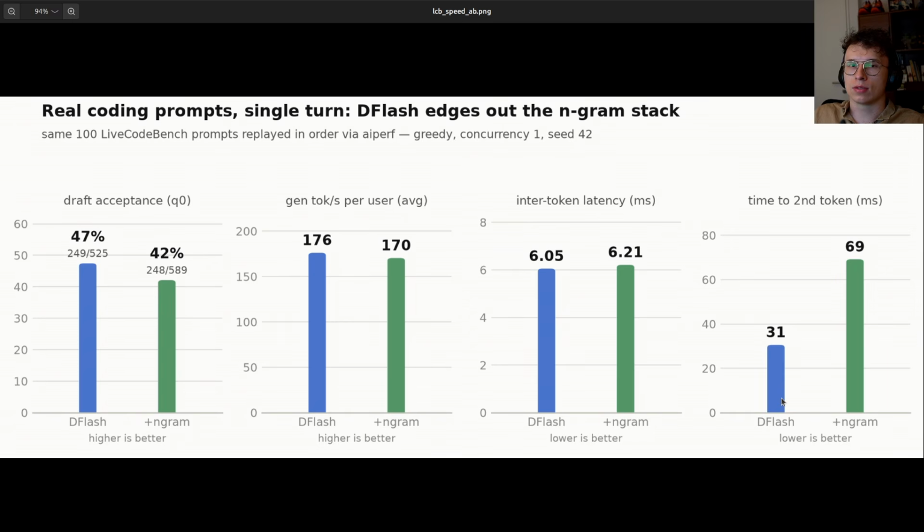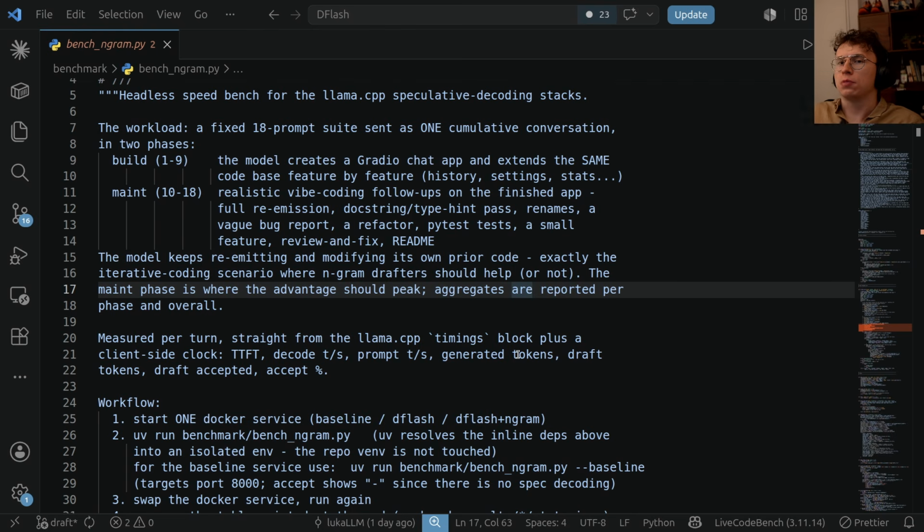But that's not how we do it. We typically work on iteration of the code, or we, for example, edit something and we add more things, more prompts on the same questions. That's at least how I use it. So as I said, we typically don't use ngram when we do different things, like 100 different coding examples. I mean, maybe you use it, but we know. So we need a benchmark that will test the actual workflow with the context that is getting filled, and we change it along as we go.